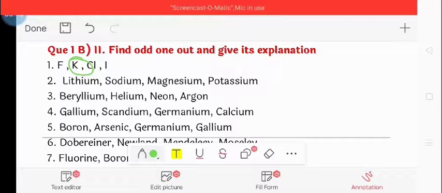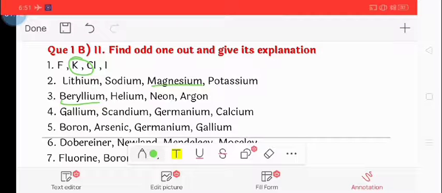Second question: lithium, sodium, magnesium, potassium. So the answer is magnesium because magnesium is an alkaline earth metal while the others are alkali metals. Third question: beryllium, helium, neon, argon. So the correct option is beryllium because beryllium is an alkaline earth metal while the others are noble gases.